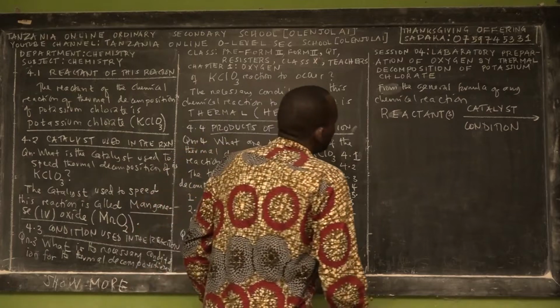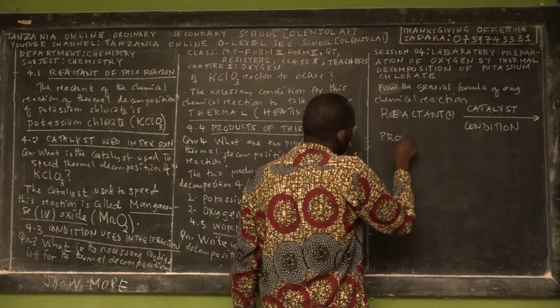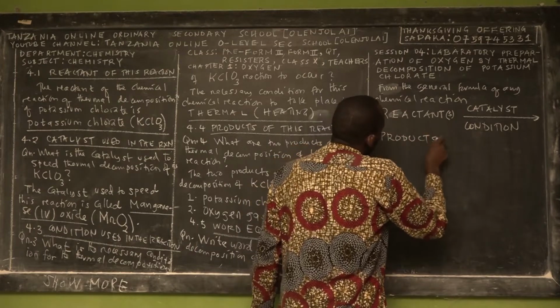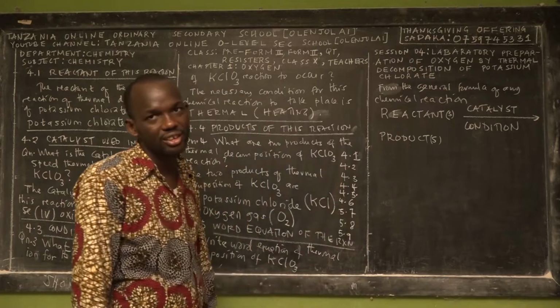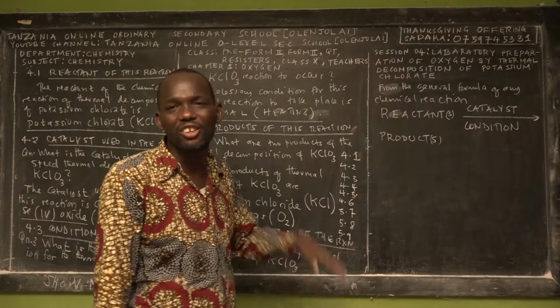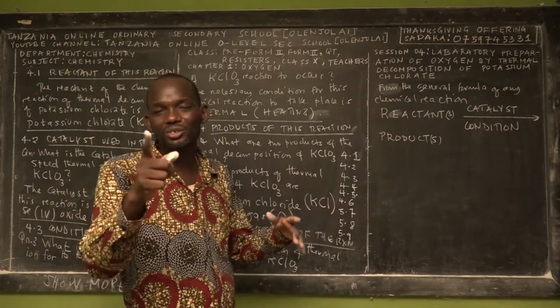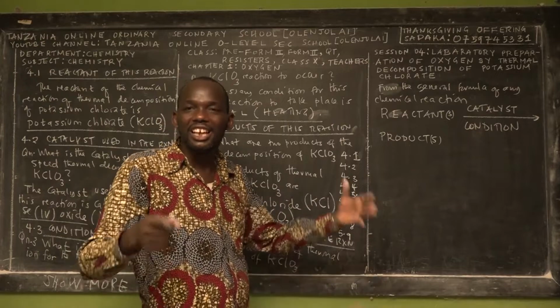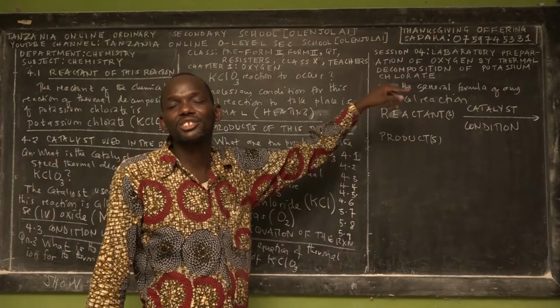Okay, so on the right hand side we have products. This is the style I'm going to use to teach all the Form 1, Form 2, Form 3, and Form 4 topics of chemistry. If you're a Form 2 student and you've never taken my sessions on Form 1 chemistry, you may access them on Tanzania Online Ordinary Secondary School.